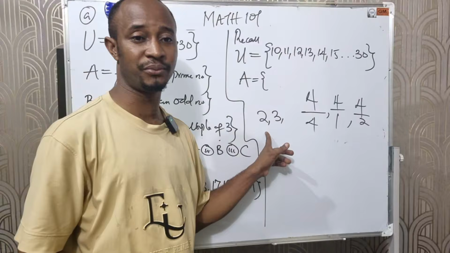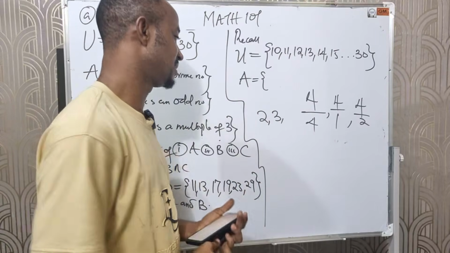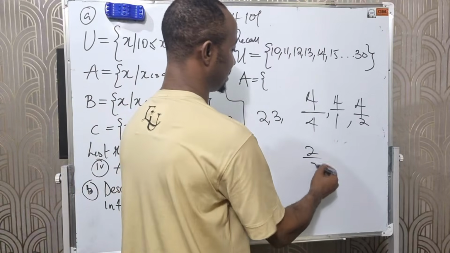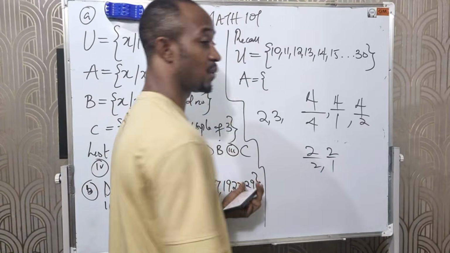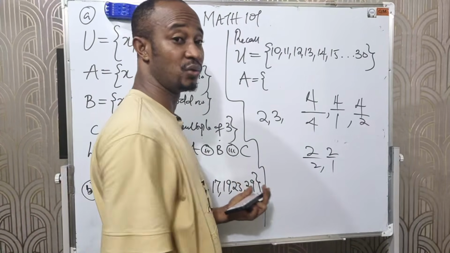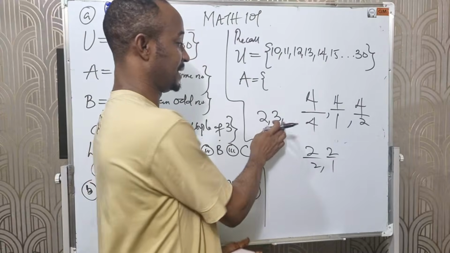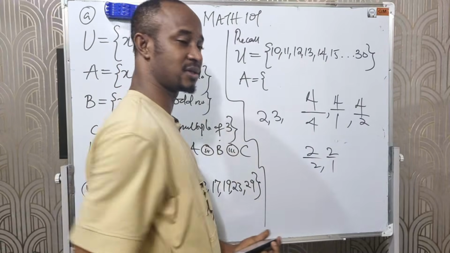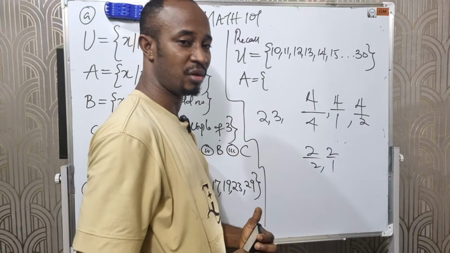Like 2, for example. 2 can only divide itself, and also 1, to give us a whole number. I hope you are aware. 3 is the same thing. But 4 cannot. 4 is not a prime number.